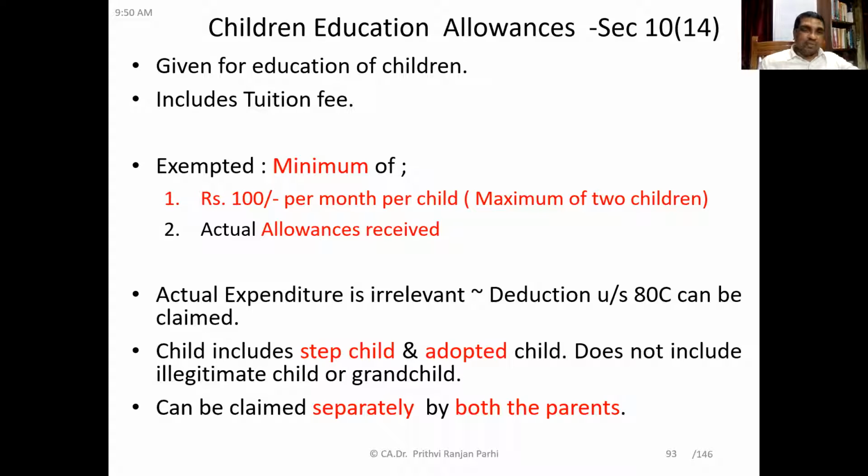Okay, so now you have understood here, one employee can claim a maximum of 2. How much? If it's one child, then 1,200. If 2 children, then 2,400. Father can claim 2,400. Mother can also claim 2,400. Is it not? And you have seen the actual expenditure is irrelevant. Did you understand this provision? Yes, sir. Okay, that's good.